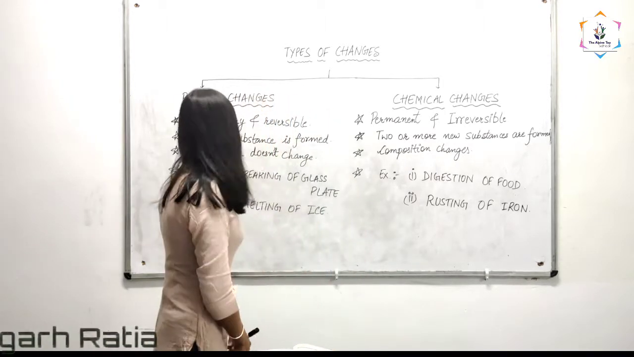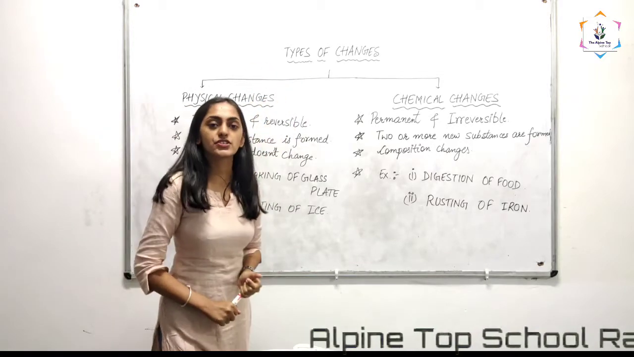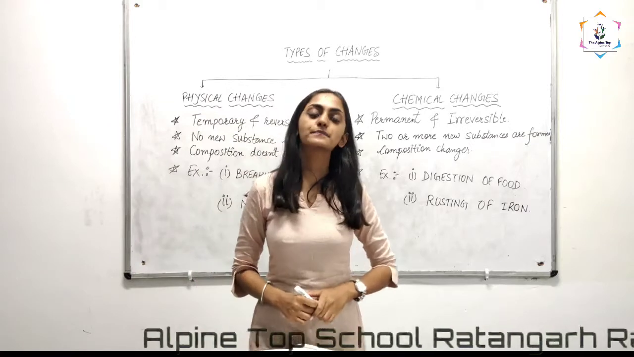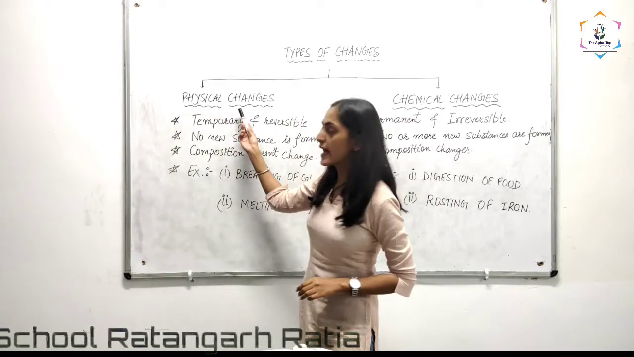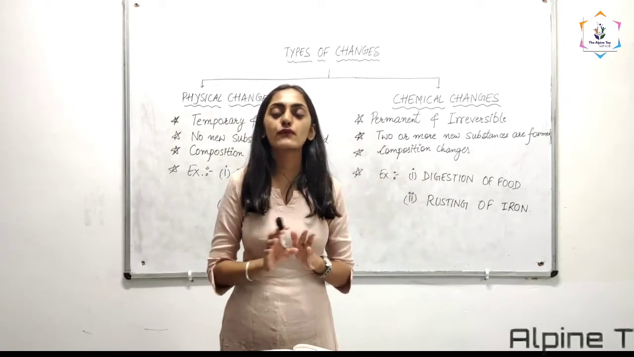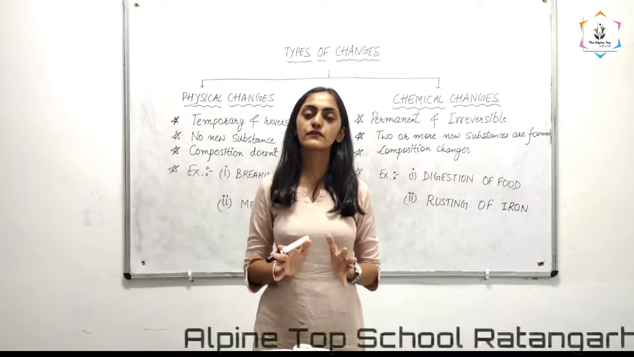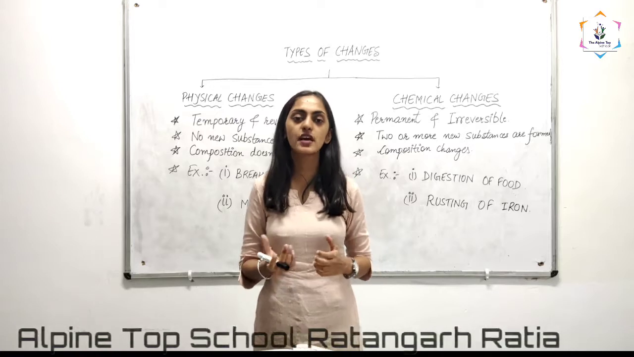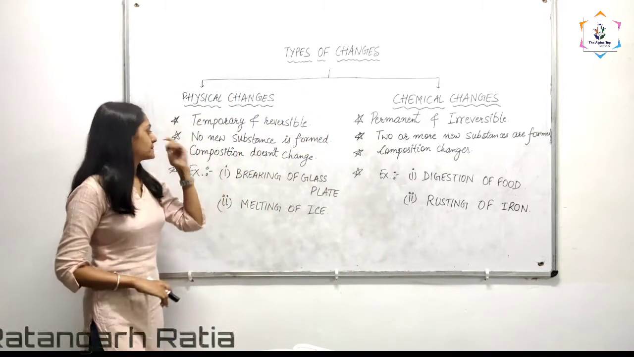So today we will learn about types of changes. How many types of changes are there? The basic types of changes are physical and chemical changes. We are just going to learn the basic differences between these two types of changes and study some examples. So first is physical changes.